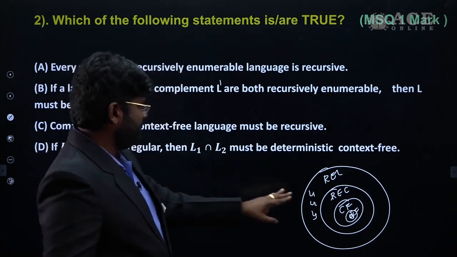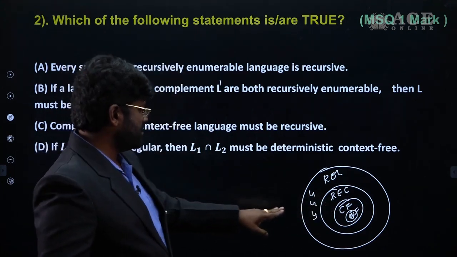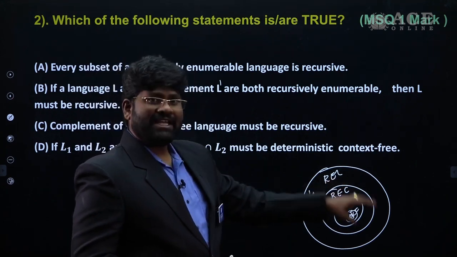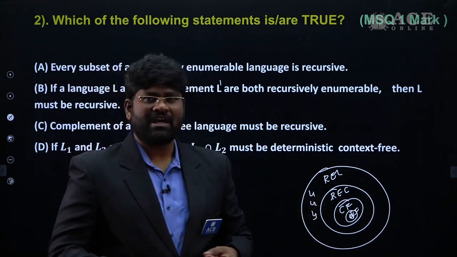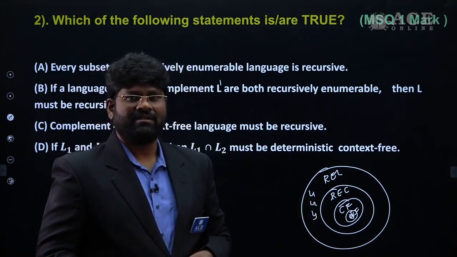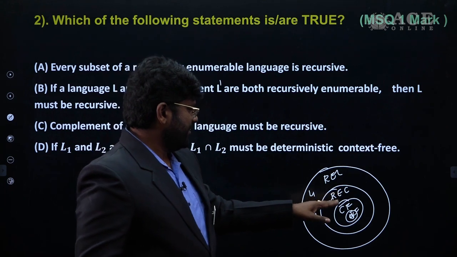Then we also have the general statement: RELs are not closed under complementation, but recursive languages are closed under complementation. What is the meaning of it?